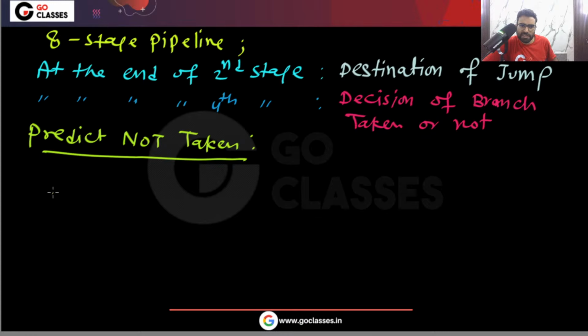The answer will be that 80% instructions, that means 0.8. So the number of cycles per instruction, the CPI, what will that be?